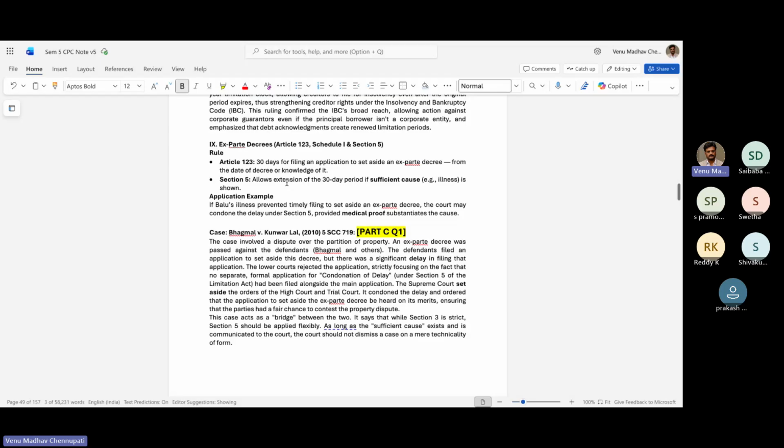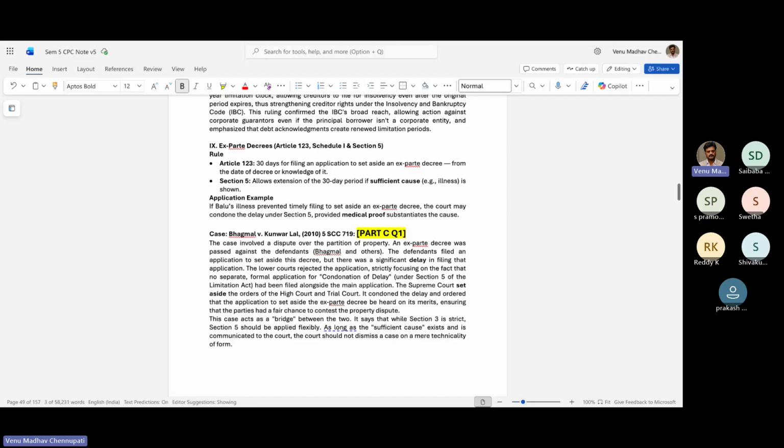Okay, so in this case, one is Article 123, 30 days of filing an application to set aside an ex parte decree from the date of decree or knowing it. So Article 123 ఏంటంటే మీకు 30 days ఇస్తుంది, ఫ్రమ్ ద డే యూ నో దట్ దెర్ ఈస్ అ కోర్ట్ ఆర్డర్, మీకు 30 days ఉంటుంది ఫైల్ చేయడానికి. అండ్ సెక్షన్ 5 allows extension of 30 days period if sufficient cause is shown.